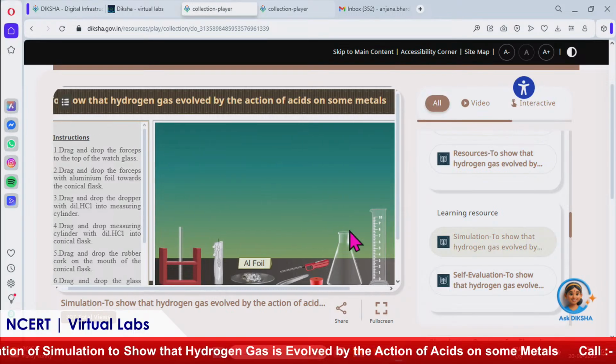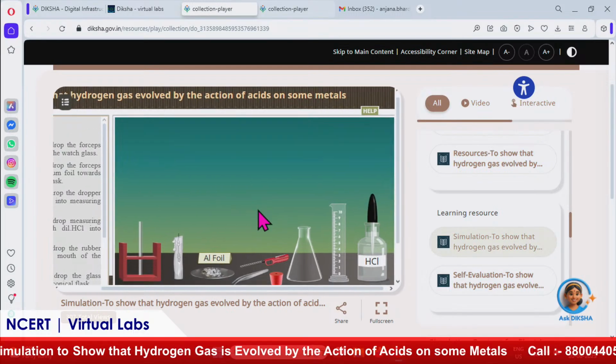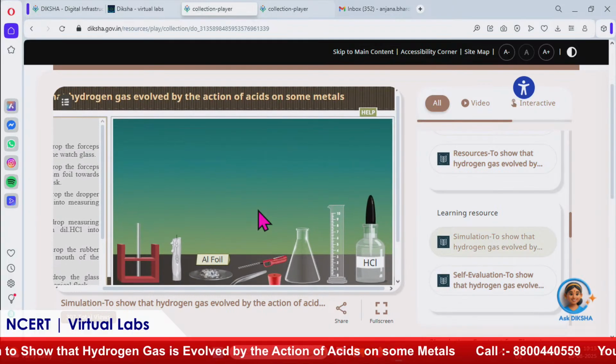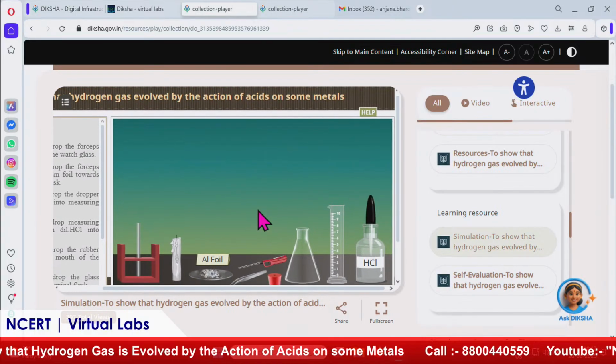Right. And I think it also helps us perform the simulation in a very controlled environment, because there are hazardous chemicals involved. Like we can see, there is hydrochloric acid over there. So you can actually keep yourself safe, and you can use the right quantity, the right amount, which will not be possible in real laboratories.